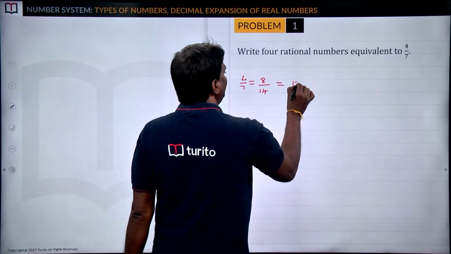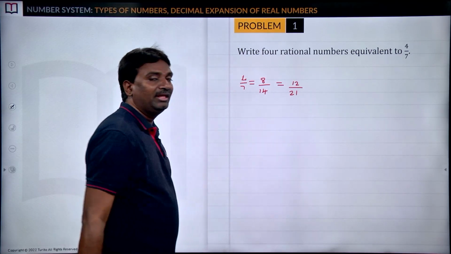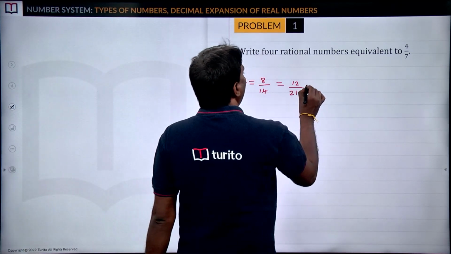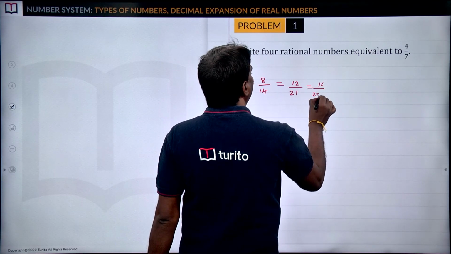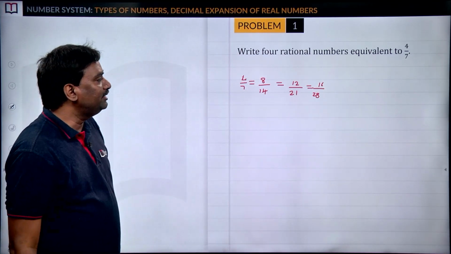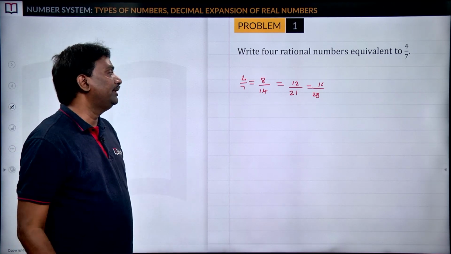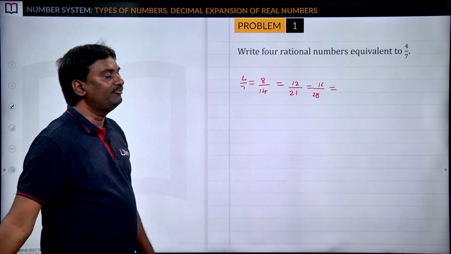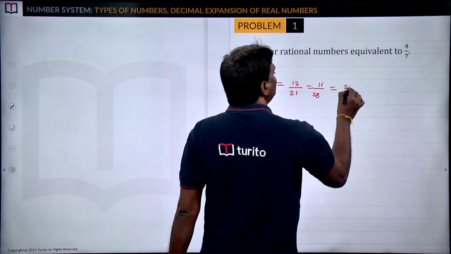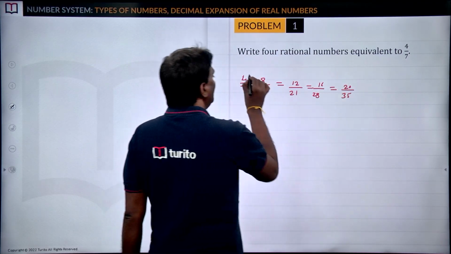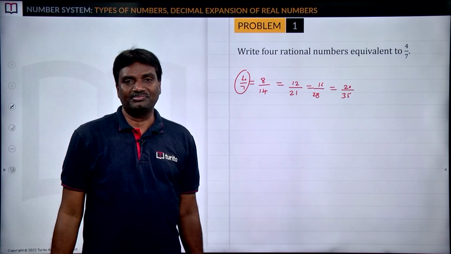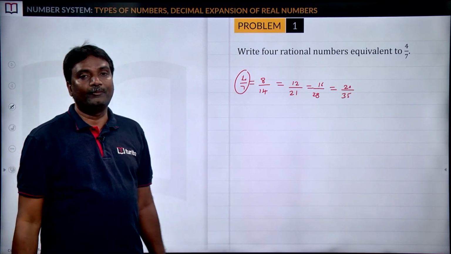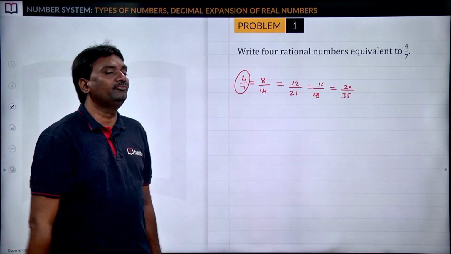If you multiply by 3, 3 fours are 12, 3 sevens are 21. This is also equivalent to 4 by 7. If you multiply by 4, 4 fours are 16, 4 sevens are 28. So 16 by 28 is also an equivalent rational number to 4 by 7. If you multiply the numerator and denominator by 5, you will get 5 fours are 20, 5 sevens are 35. So 4 by 7 is the given rational number, and to write the 4 equivalent rational numbers, I have multiplied both numerator and denominator by 2, 3, 4, 5.